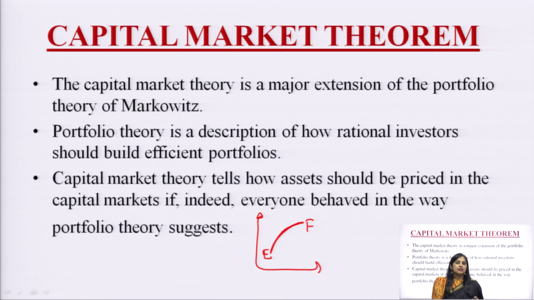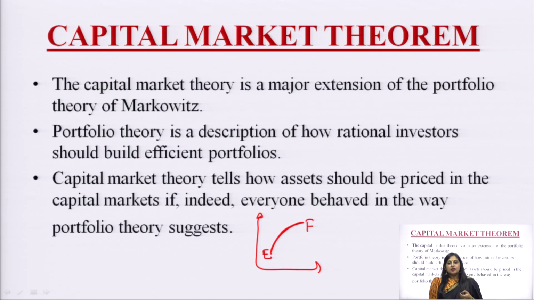So, Markowitz said that all the efficient portfolios lie on a concave line, but capital market theory has suggested that if investors behave in the manner the CAPM model has analyzed, the efficient frontier can be modified and updated, and it can provide them better portfolios as compared to those lying on the line EF.